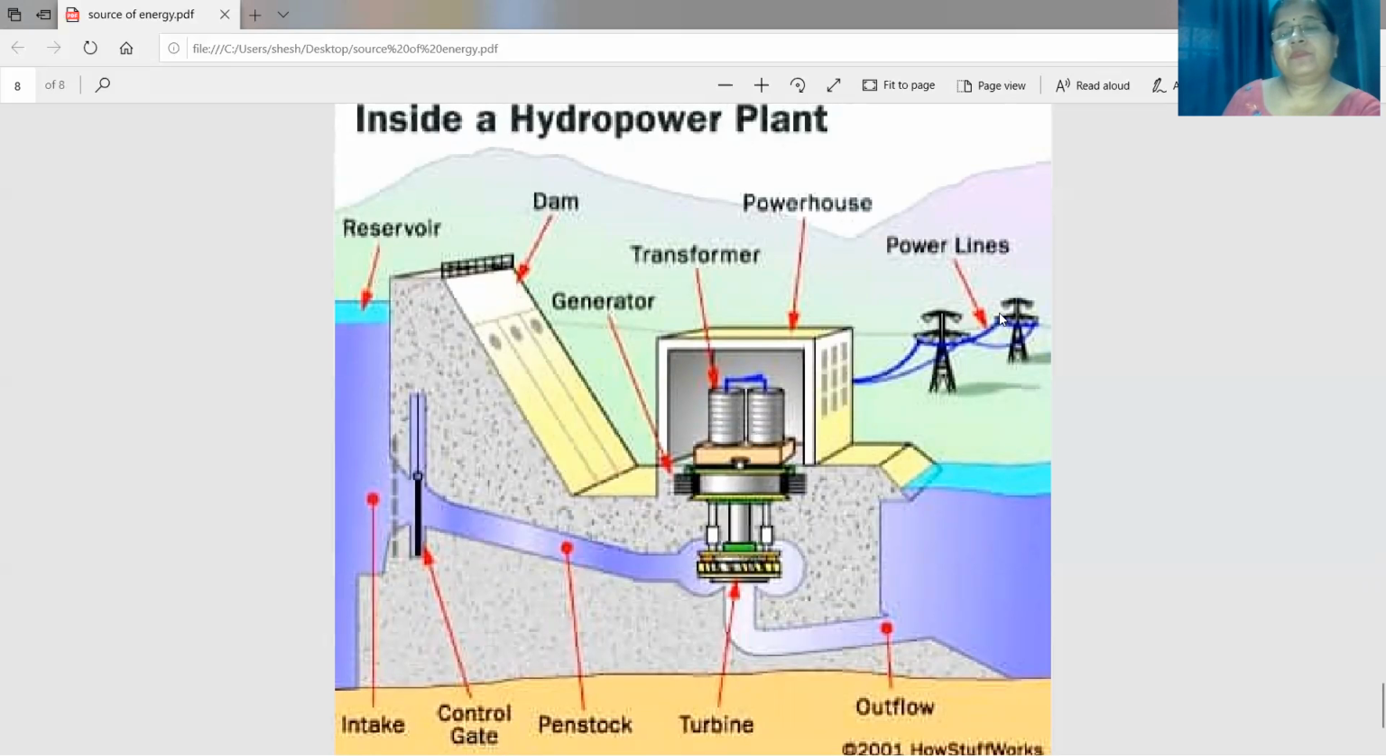Generally, it is a multi-purpose project. So one purpose is to generate electricity. The used up water is then sent to the lake for recreation purposes. It can also be sent to the agricultural fields. So a number of purposes are solved and we are using it for various purposes.